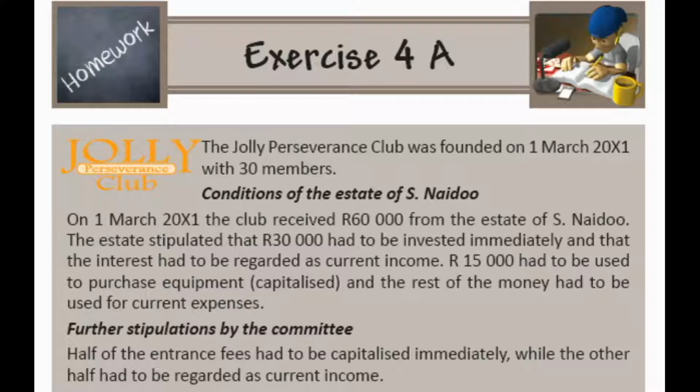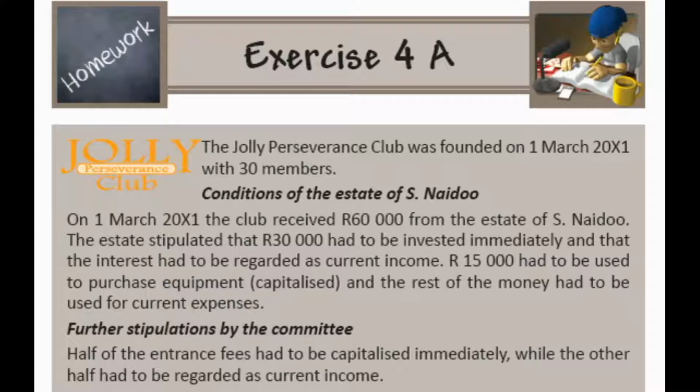Okay, 4A says that the Jolly Perseverance Club was founded with 30 members, and then it says on the 1st of March, the club received 60,000 from the estate of S. Naidu, and that the estate stipulated that 30,000 had to be invested immediately, and the interest had to be regarded as current income, and then 15,000 to be used to purchase equipment, and the rest of the money had to be used for current expenses.